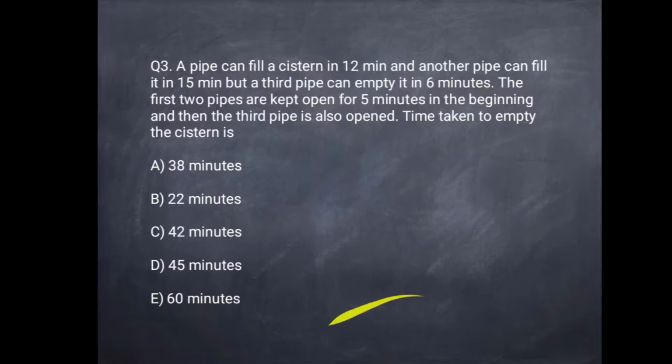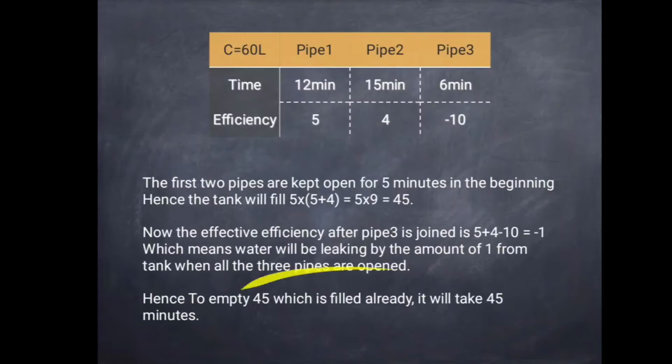So what will be the capacity of the tank in this case? Because we have the times of pipe 1, pipe 2 and pipe 3 as 12, 15 and 6. Now what is the LCM of 12, 15 and 6? 60. Hope you know how to calculate the LCM. So the capacity of the cistern is 60 liters. That is the LCM of 12, 15 and 6.